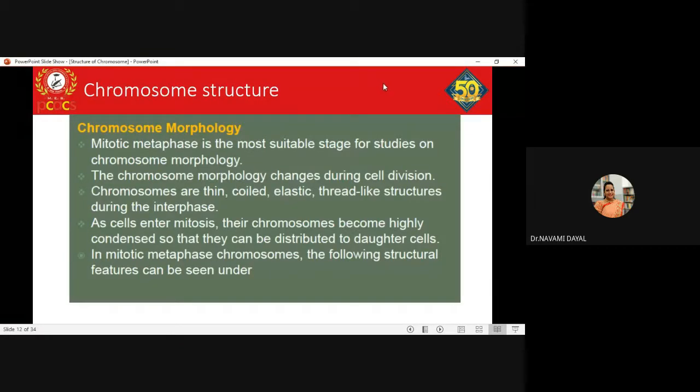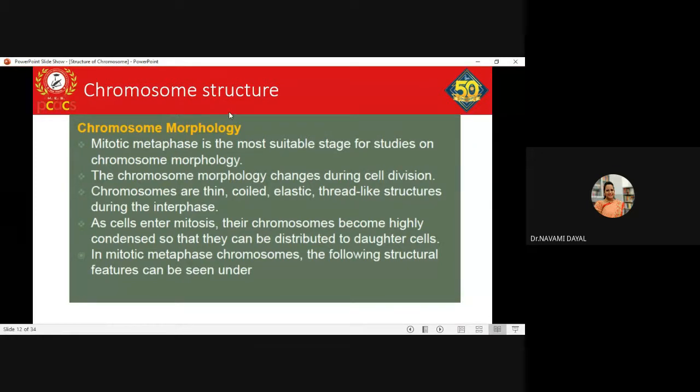Coming to the chromosome structure, we have already seen the approximate size of the chromosome. We have seen the chromosome number with respect to humans. So the diploid case is 2n, the haploid case is n, 2n meaning 46, n meaning 23. Now, coming to the chromosome structure.